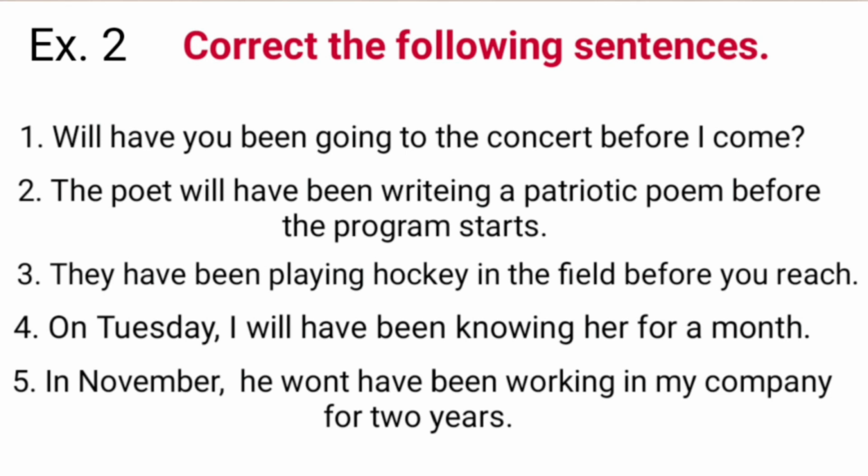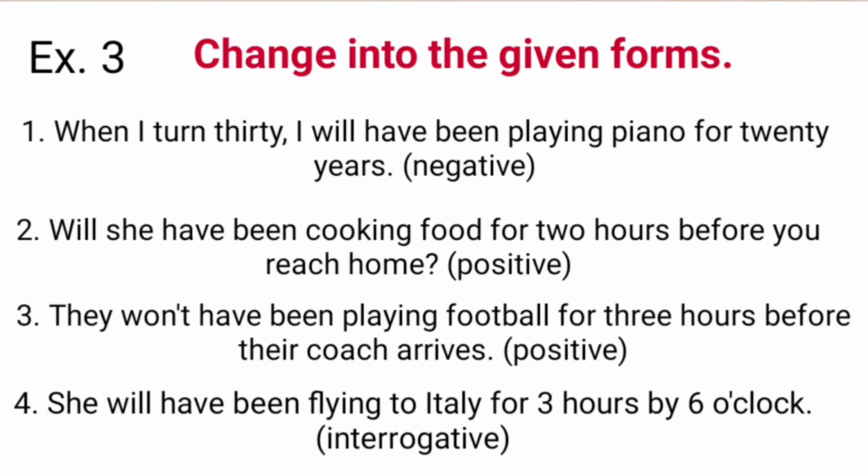Number 4, on Tuesday, I will have been knowing her for a month. Here, you can see knowing, which is wrong because know is a stative verb and we can't use it with ing, that is in continuous form. So we have to change the tense here and the correct sentence is, on Tuesday, I will have known her for a month. Exercise 3.